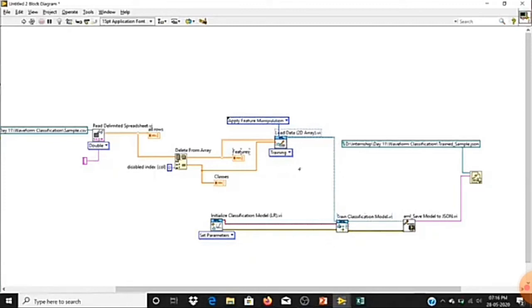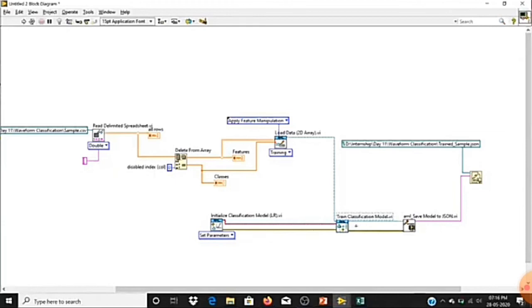And the second thing is I need to specify which method I'm going to use for training. Here we are going to use logistic regression. So I have initialized it with logistic regression, and I have passed its reference to the train classifier model. This function will train my data and it will return the model.